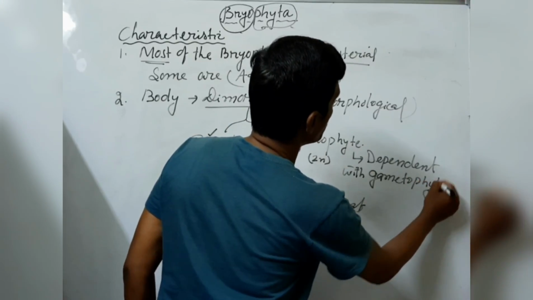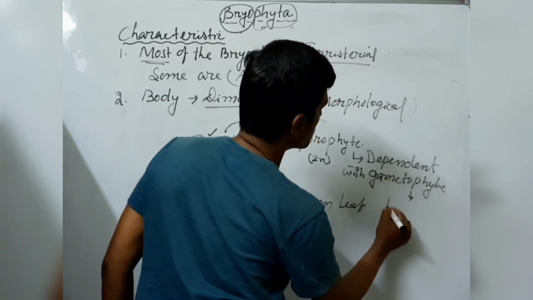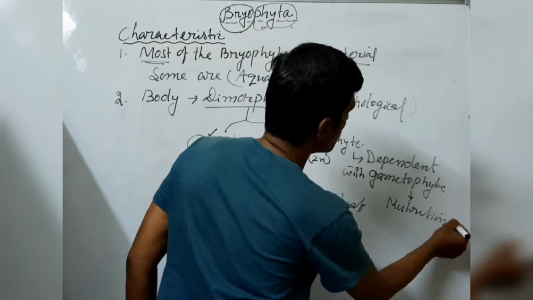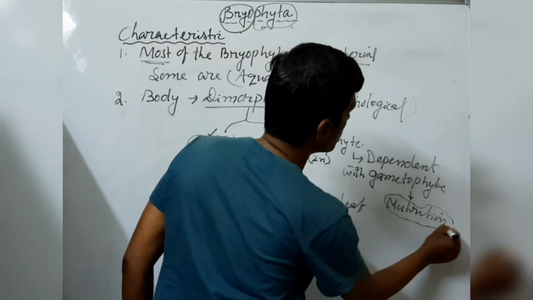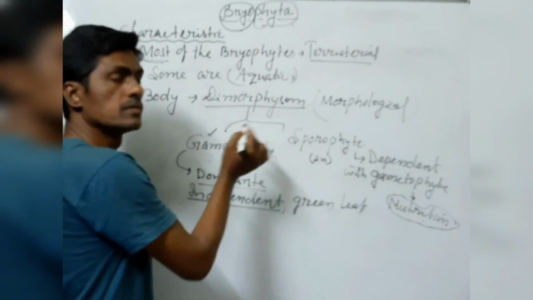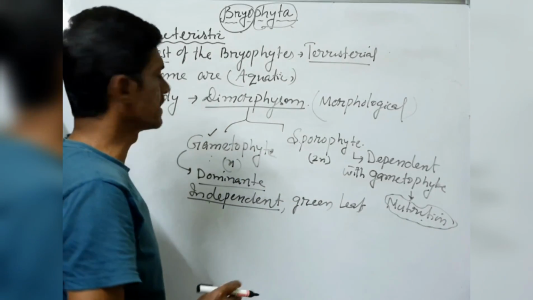They depend upon the gametophyte for what purpose? Nutrition, meaning food material. The nutrition will be derived from the gametophyte. The sporophytic part of the plant gets the nutrients from the gametophyte.